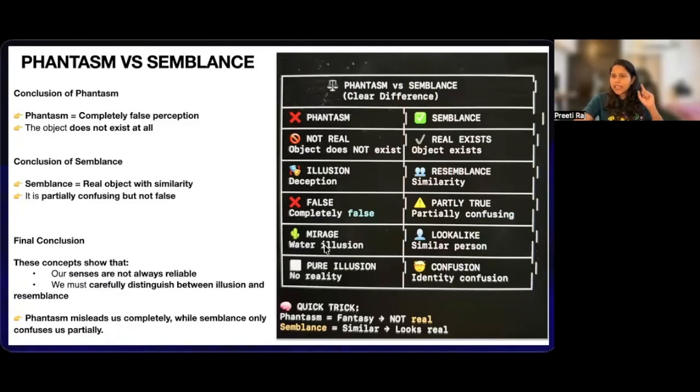Mirage, keep in mind, then you'll never forget the difference between phantasm and semblance. Mirage is the example of phantasm. And a look-alike, somebody who's a look-alike like Shah Rukh Khan, then Salman Khan, look-alikes, that is the semblance. So pure illusion is phantasm, confusion is semblance.